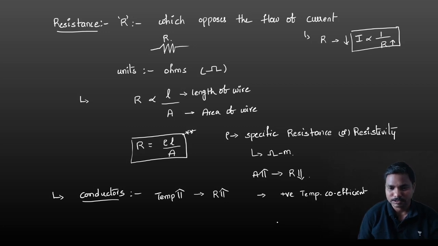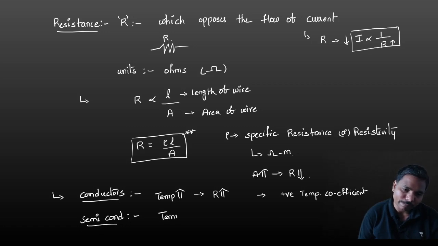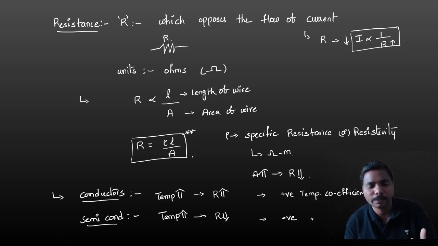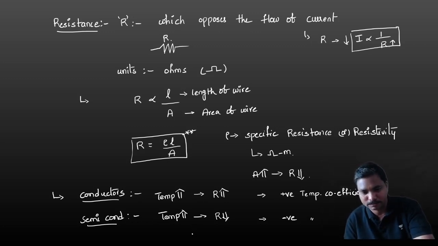In insulators or semiconductors it is reversed: as temperature increases, resistance decreases, because they have a negative temperature coefficient of resistance. So resistance also depends upon temperature. These two points are very important. Note on all this.